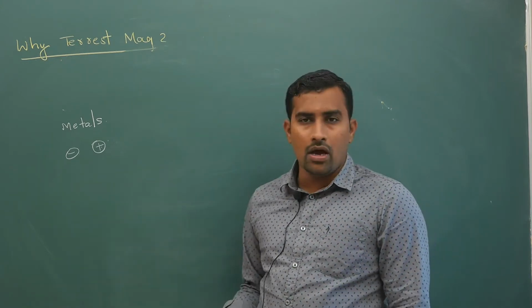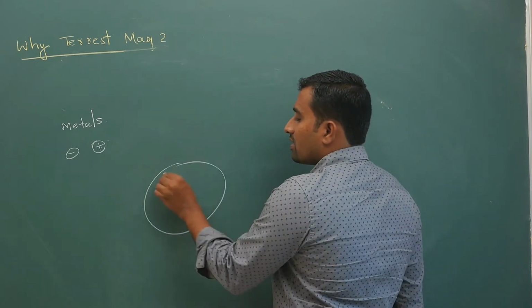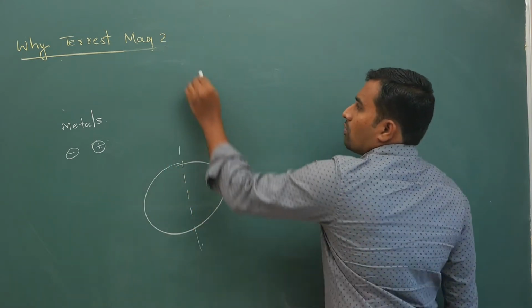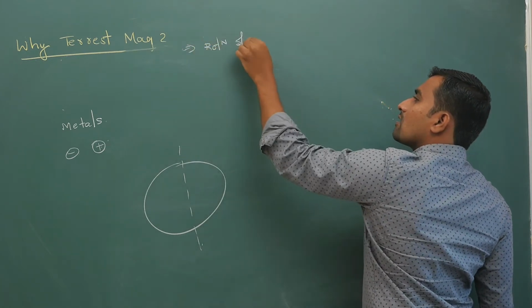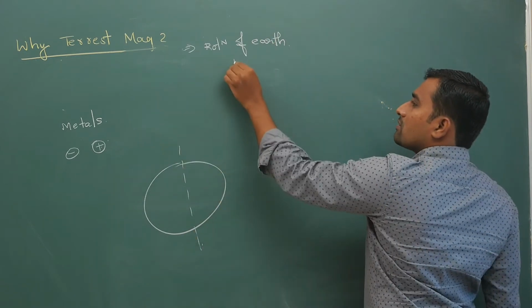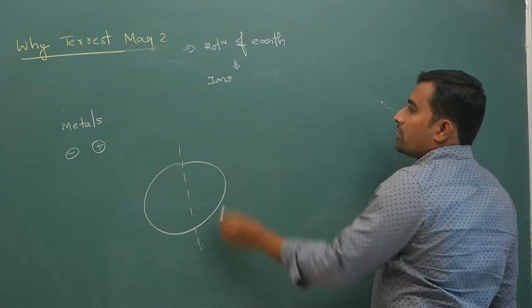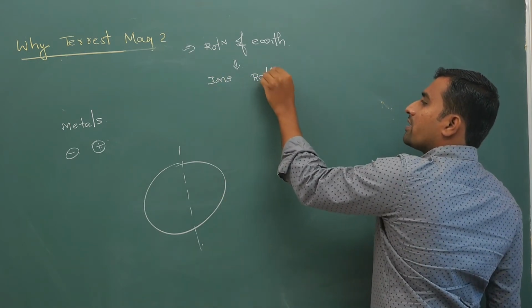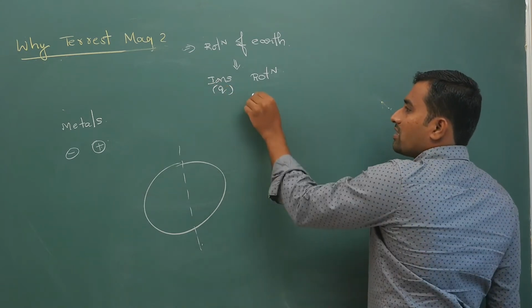Because of the rotation of earth, these ions will start rotating. Earth core contains ions, so ion rotation is nothing but charge rotation.